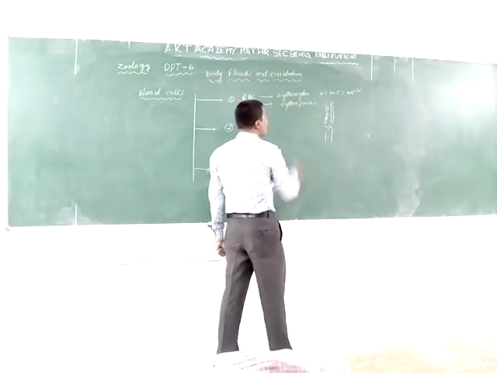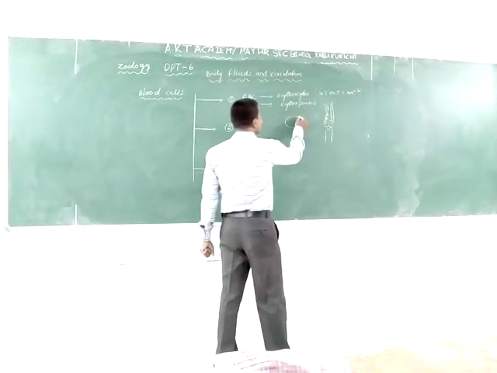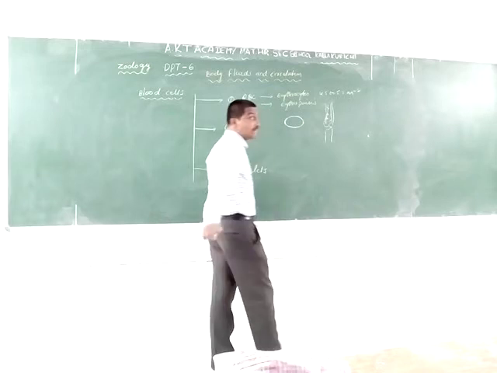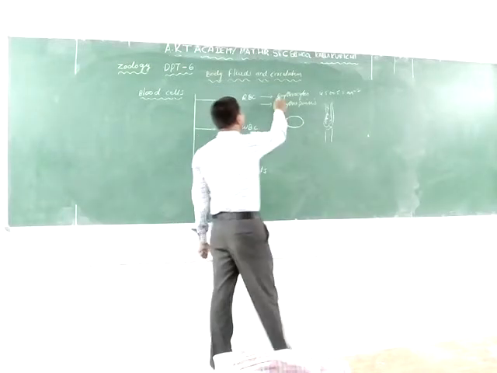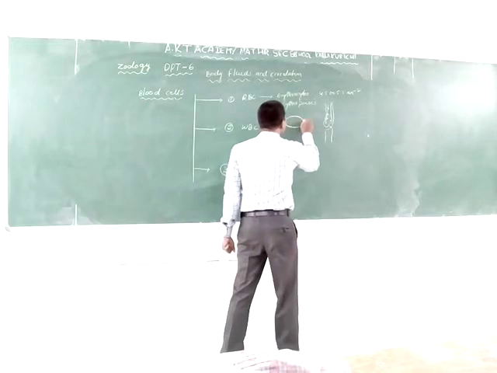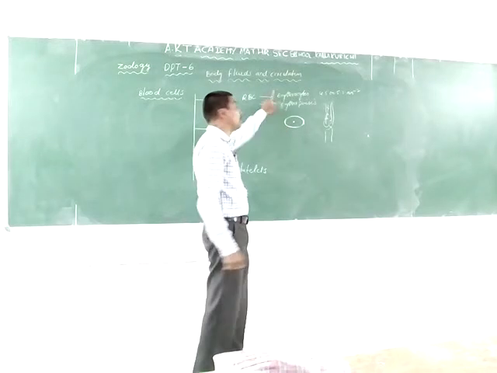These blood cells are round, circular, and biconcave in shape. The RBCs do not have a nucleus; the nucleus is absent in red blood cells.